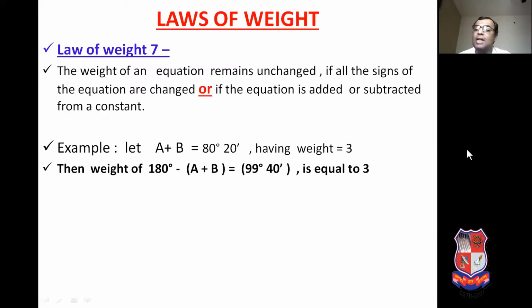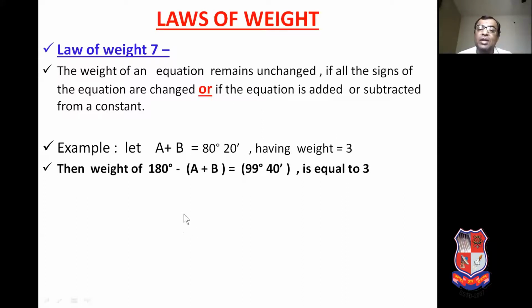Now law number 7. The weight of an equation remains unchanged if all the signs of the equation are changed, or if the equation is added to or subtracted from a constant. For example, A plus B is equal to 80 degree 20 minute, having the weight 3. If you change the sign of this equation, minus A minus B is equal to minus 80 degree 20 minute, the weight will not change, it will remain the same.